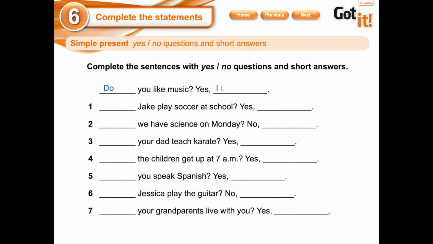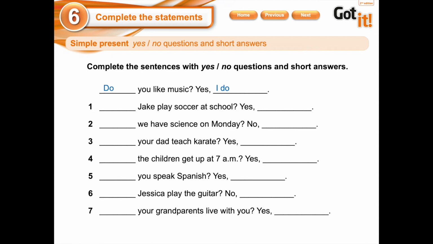Here we're going to start with the easiest part, and then we're going to do exercises that are a little bit more complicated. So let's read the instruction. Complete the sentences with yes/no questions and short answers. Okay, let's see the example. Do you like music? Yes, I do. Let's begin with number 1.